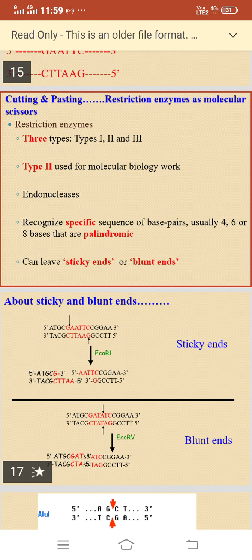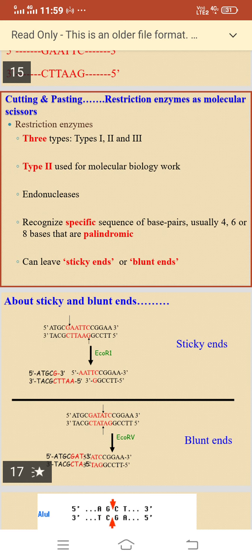About sticky and blunt ends. 5 prime ATGCGAATTCCGG 3 prime, 3 prime TACGCTTAAGGCC 5 prime. So sticky end, EcoRI.